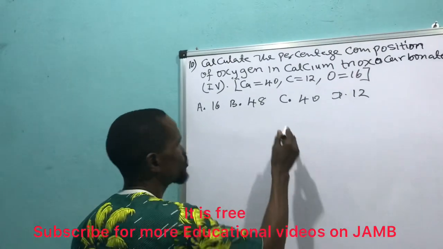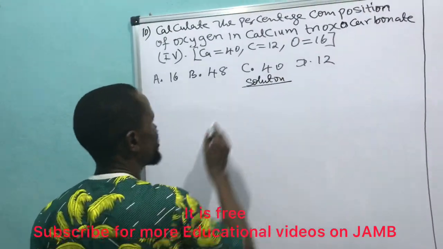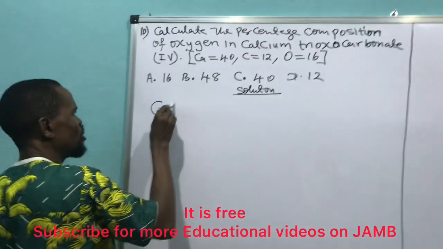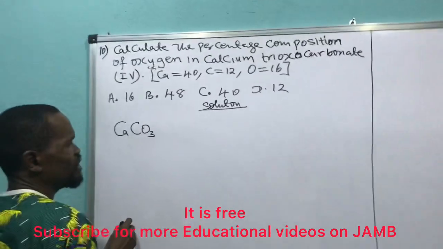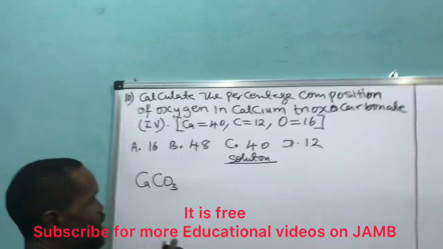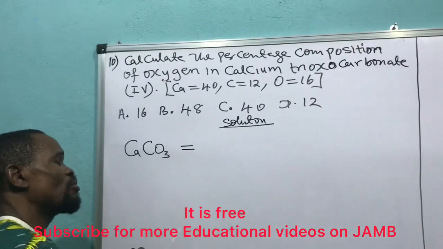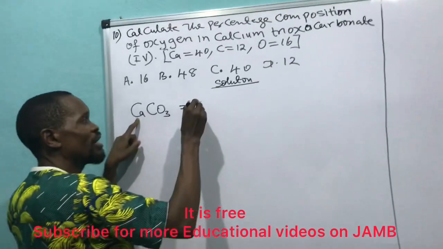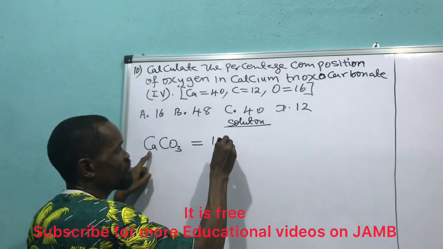I can now go to the solution. And I know that calcium trioxocarbonate(IV) is stated as CaCO3. And now what will I do? I have to calculate the molecular mass. The molecular mass of calcium trioxocarbonate(IV) will be: how many calcium are here? 1. I will say 1 times 40, which is this one.